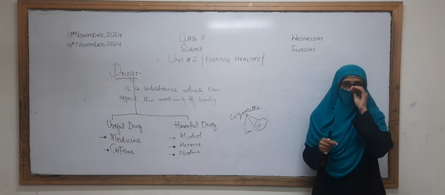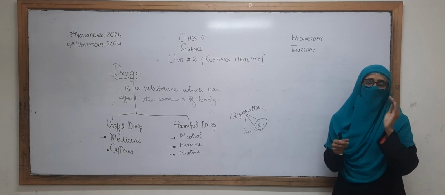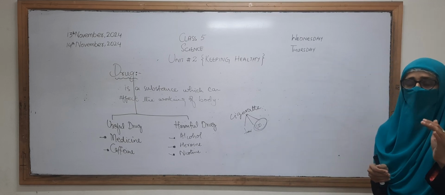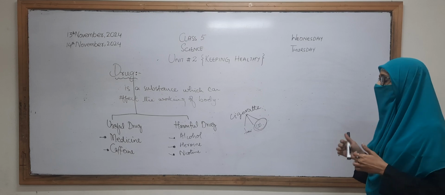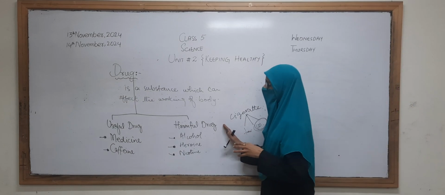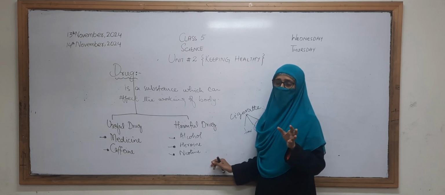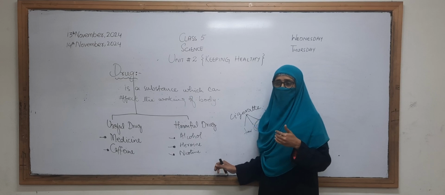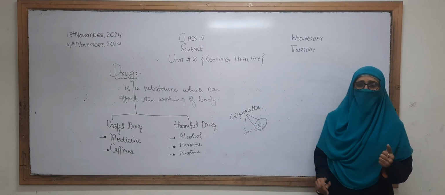If we talk about the lungs of smokers, they are also slowly and gradually being damaged while using cigarettes. And not only cigarettes, but all harmful drugs. If a person uses harmful drugs, they become addicted to them, and it is very dangerous for their life also. Okay, so this is the topic that we did in the last lecture.